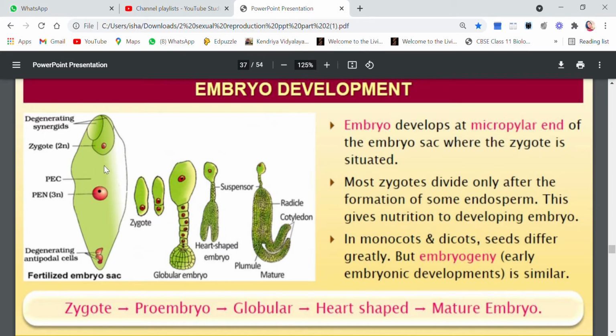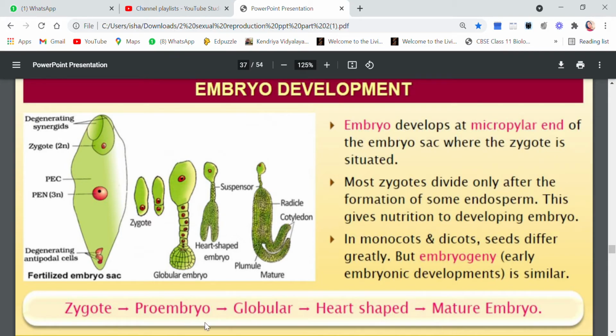Now let's see what happens to the zygote. What is the fate of zygote? So children, as you see here, zygote will first get converted into pro-embryo. You see, this is zygote, one-celled zygote. It is one cell, so it will have one nucleus. So the zygote will first get converted into pro-embryo. That is, first division will take place, and zygote will divide into two cells, so two nuclei.